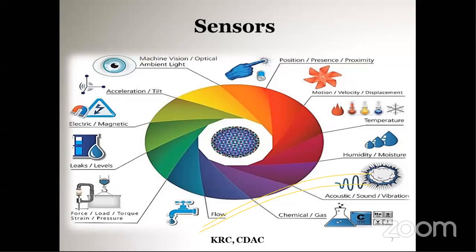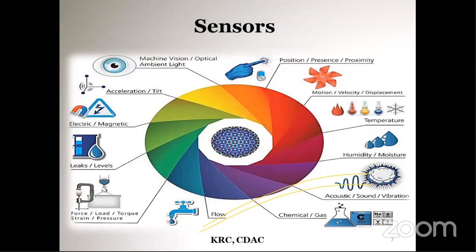Water quality sensor is there to detect the water quality, and also ion monitoring, primarily used in water distribution systems. Chemical sensors are used in industries for detecting any harmful chemicals or explosives or any radioactive detection. Gas sensors are there to monitor changes in air quality or to detect the presence of various gases. So lots and lots of sensors are available. So sensors are a source of data.